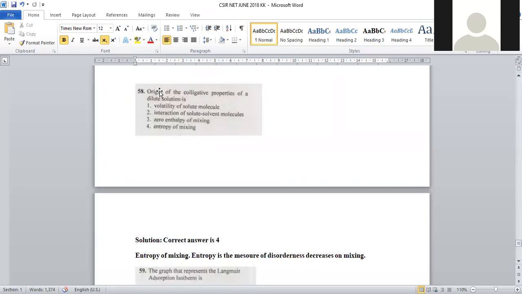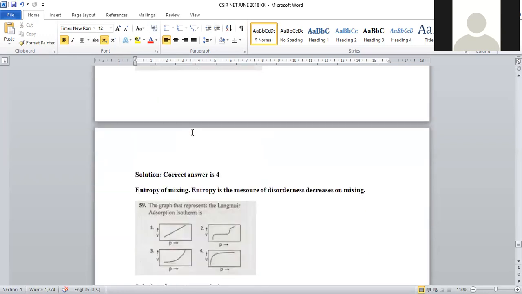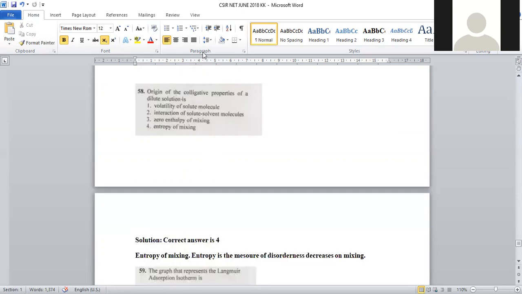Now, let us move on to question number 58. Origin of colligative properties of dilute solutions. Colligative properties mainly depend upon entropy of mixing. Whenever we are mixing solutions, their entropy is decreased, because the measure of randomness decreases whenever solutions get associated. That's why colligative properties mainly originate from this entropy of mixing. Option number 4 is the right answer for question number 58.